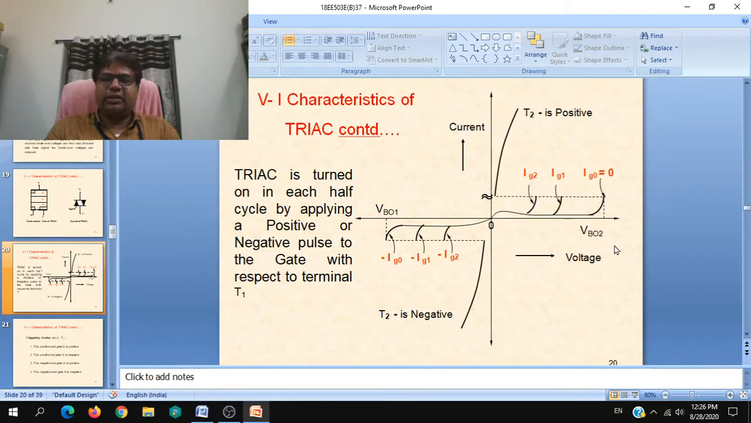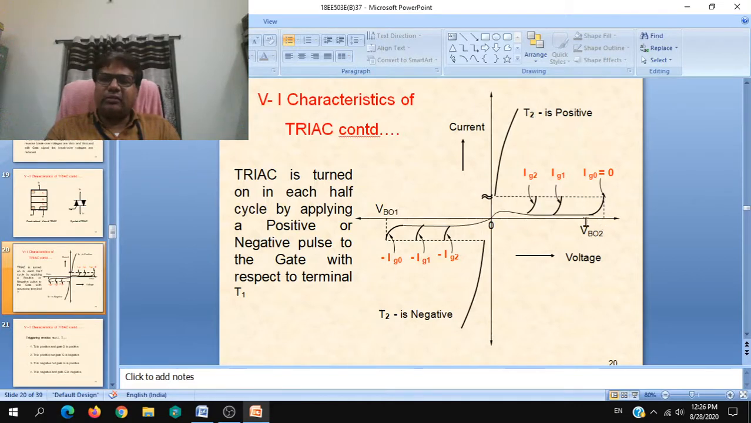In this figure, it is mentioned as VBO2. It doesn't matter. Forward breakover voltage without gate current. This is the voltage at which it breaks down and conducts. Voltage drop occurs at it. It acts like a short circuit and enters into conduction mode. So this is T2 and gate both positive with respect to T1.